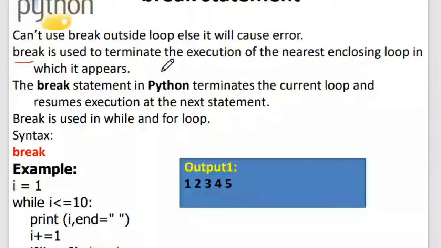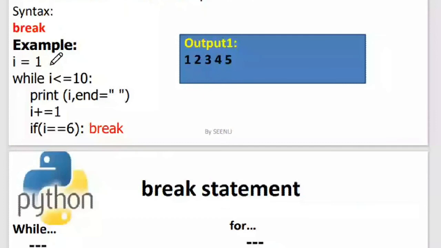Just take a look at this particular example, wherein we want to print the numbers. We set I equal to 1, I less than or equal to 10. So we want to print the numbers from 1 to 10. This is a condition controlled loop. If you just observe it, this is a condition controlled loop. When I is equal to 6, we are saying break. So that's the concept over here.